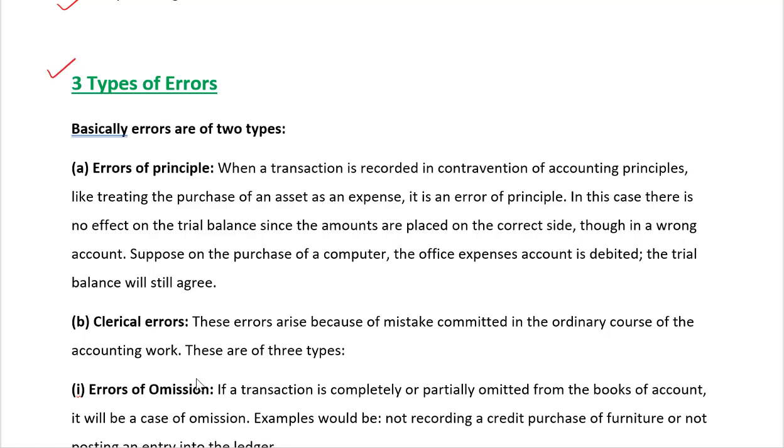Types of errors. Basically, errors are of 2 types. First is error of principle. Now, let us see this error of principle in detail.